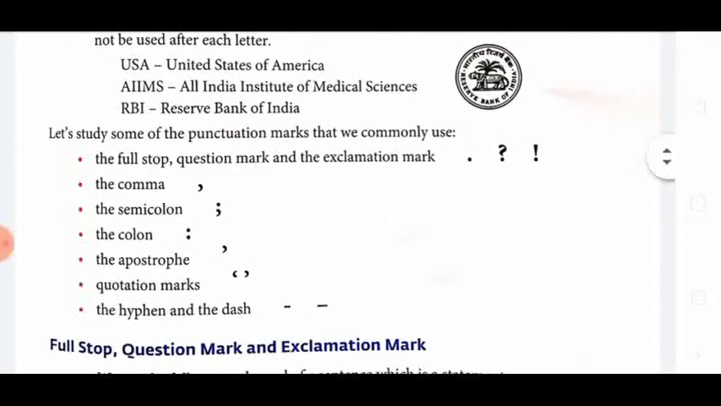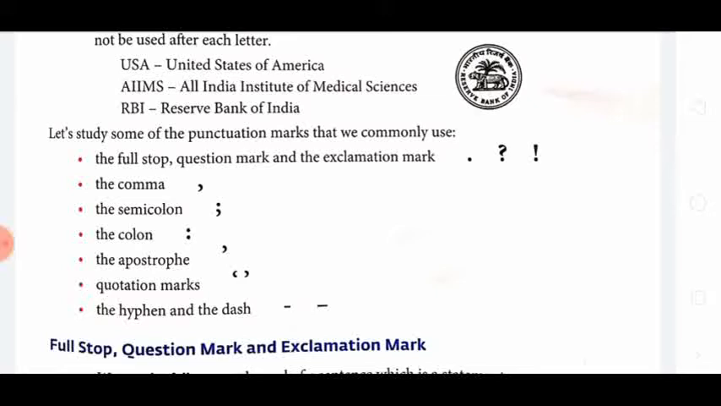If you put a full stop between U, then S, then full stop, and A, then also no problem. If you are not writing full stops, then also no problem. But the letters should be capital. That is the rule. Now here are some punctuation marks which we are going to use.